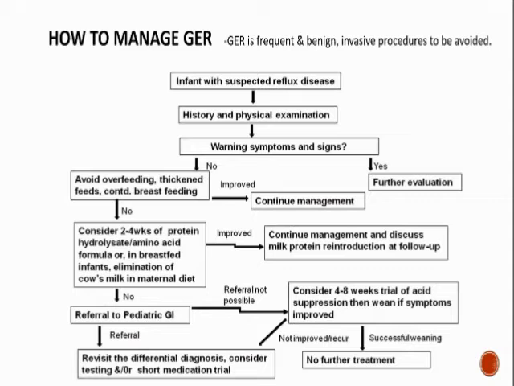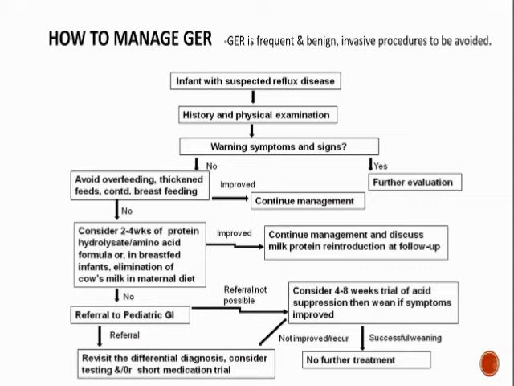So how do we go ahead with management of physiological GER? The GER is frequent and benign, so invasive procedures should be avoided as much as possible. When a child comes with suspected GER, after proper history and physical examination, if warning signs and symptoms are present, further evaluation should be done and the patient referred to a specialist. If there are no warning signs, avoid overfeeding, advise thickening of feeds, and continue breastfeeding. If there is improvement, continue management.